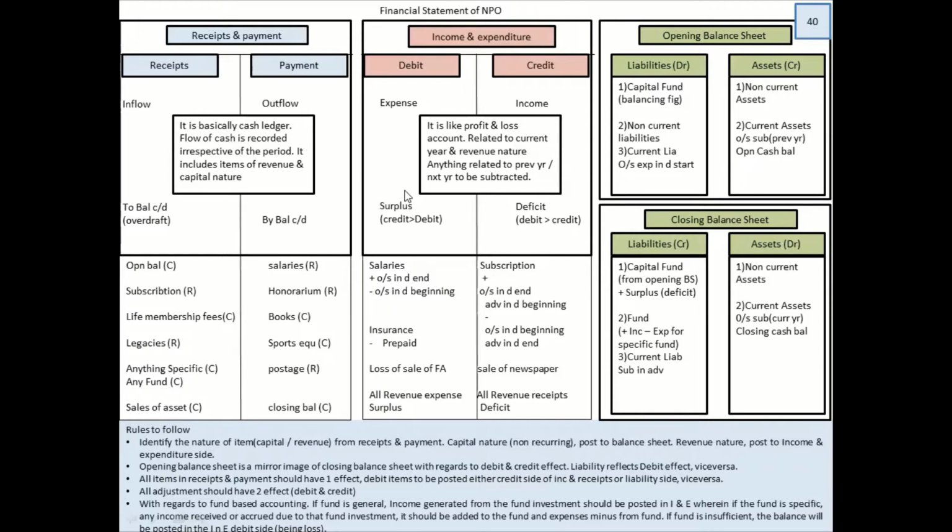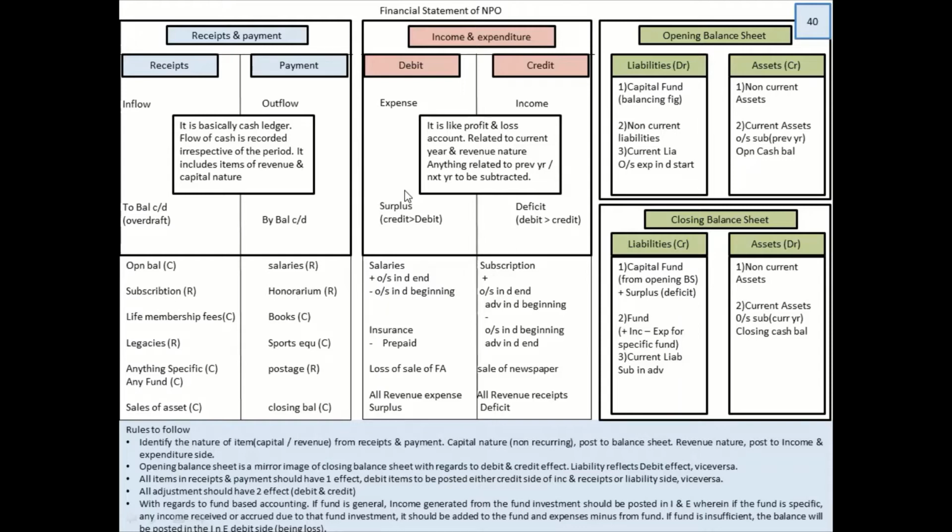Adjustment: outstanding salary, immediately we added to the salary. Prepaid expenses, immediately we minused from expenses. But what was the actual reason? Have you ever tried to find out? So let us find out that reason, because that is the core reason because of which we are doing all these kinds of things. Now talking about income and expenditure, this account is a nominal account and it pertains to revenue nature items, plus the most important thing, related to current year expenses you are going to record.